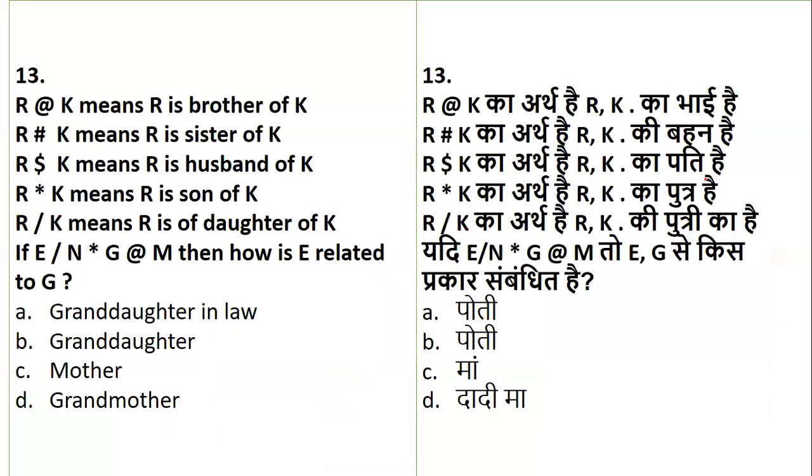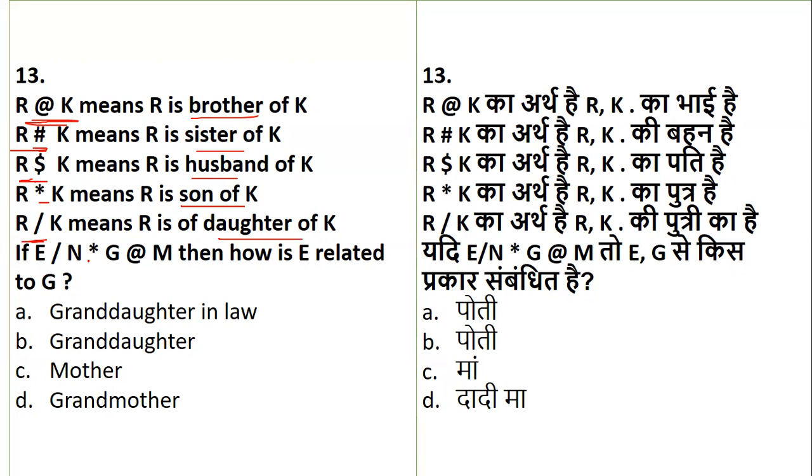Okay. Now, question number 13, you have to do this question. It's a relation question, but they have given it in a very unique way. So R, at the rate sign, means brother. R is brother of K. Hash sign is sister. R is sister of K. Dollar sign is husband. Asterisk sign is son. Then oblique sign is daughter. And this is your question. So you better draw the diagrammatic presentation, how I used to tell you in blood relations.